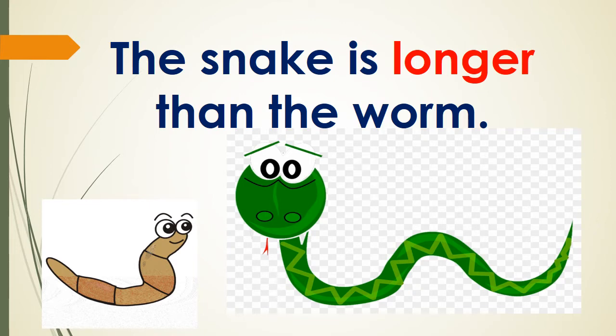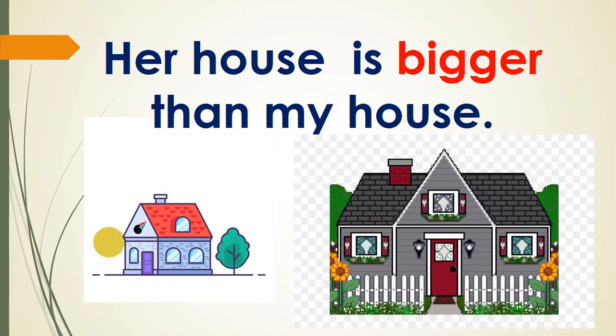Here, longer helps us to compare the snake with the worm, and we add er to the word long. Her house is bigger than my house. In this place, bigger is an adjective which helps us to compare two houses. So big becomes bigger.